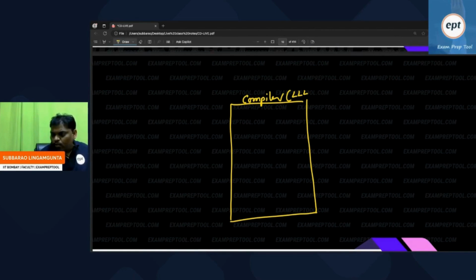Let's take compiler. Our goal is only compiler. Write down this. Compiler will take high-level language as input. It will produce low-level language as output. Sorry for this reverse, yeah, I can understand. It will take high-level language as input, and it will produce low-level language as output.